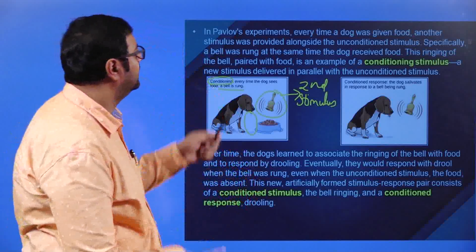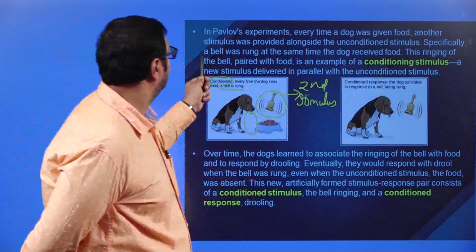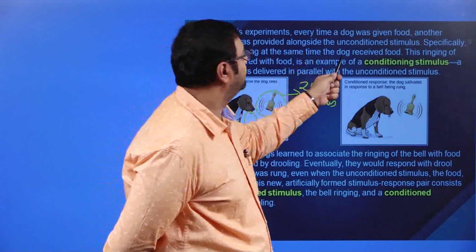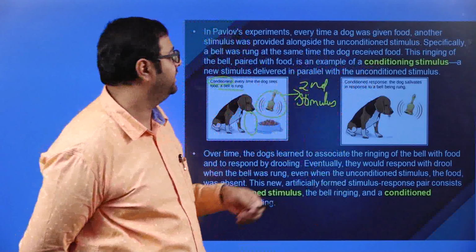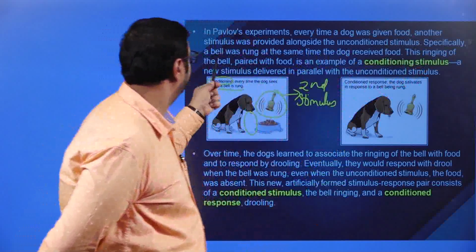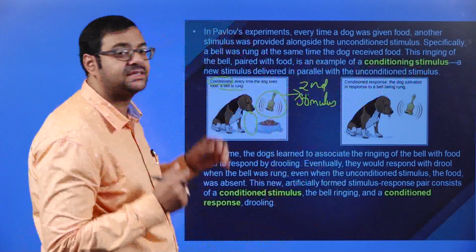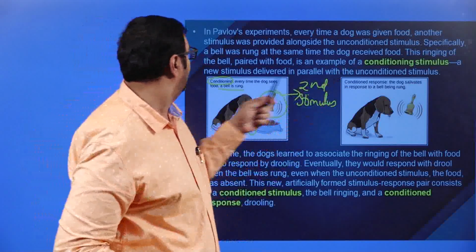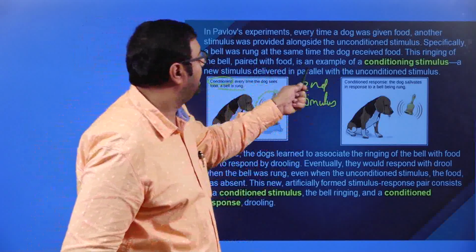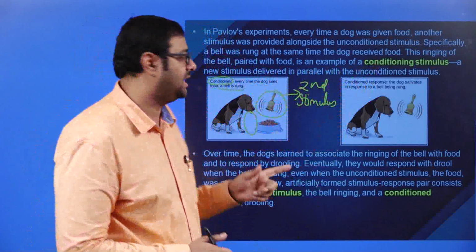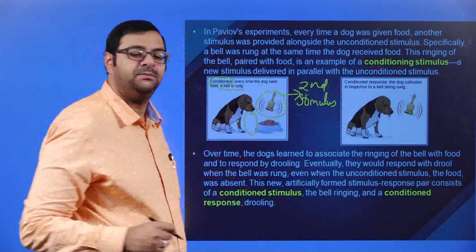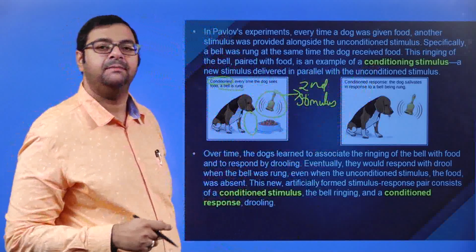Now, specifically, a bell was rung at the same time the dog received the food, which I just explained. This ringing of the bell paired with the food is an example of a conditioning stimulus, which we just discussed: a new stimulus delivered in parallel with the unconditioned stimulus. Ringing of a bell is a second, new stimulus to the dog.